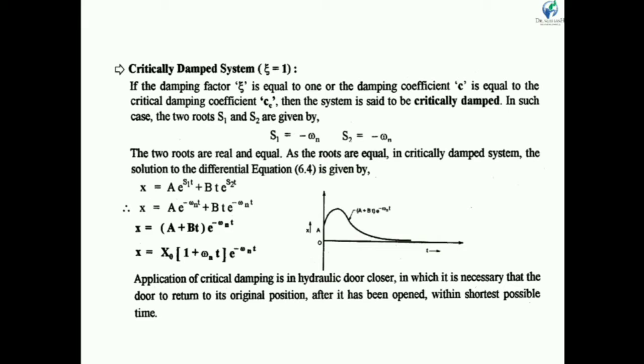In the initial condition, the displacement becomes large and the amplitude rapidly decreases with time. So the system will come to the equilibrium condition in a very short period of time. Let us see one animation of the critically damped system.